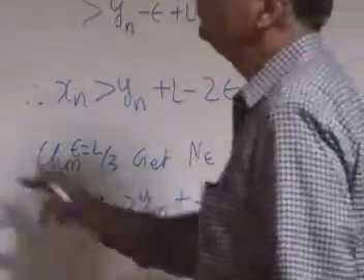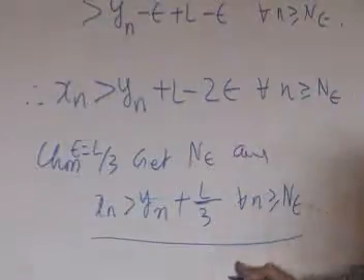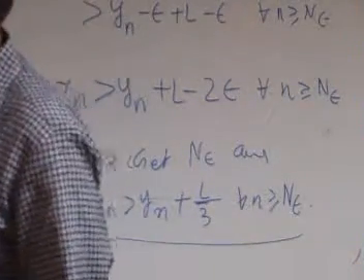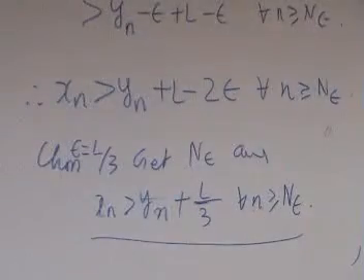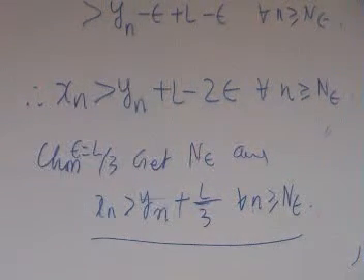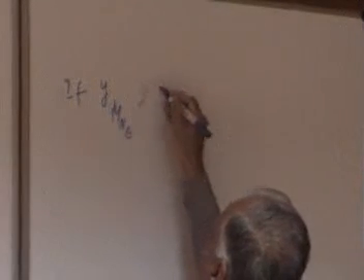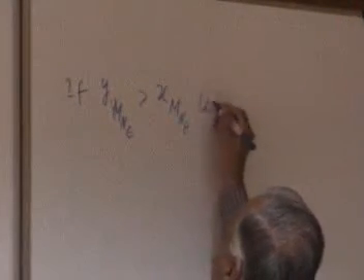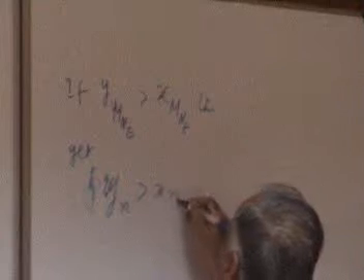And if this happens, what can happen otherwise? The flip. In the flip case, y_n will be greater than x_n plus L. Can this be equal? They cannot be equal, because if they are equal, this will become 0, and this is positive. 0 cannot be greater than or equal to a positive one. So they have to be different, and therefore one of them must happen. And so if y_M_epsilon is greater than x_M_epsilon, then we get mod x_n minus y_n greater than x_n plus L by 3.